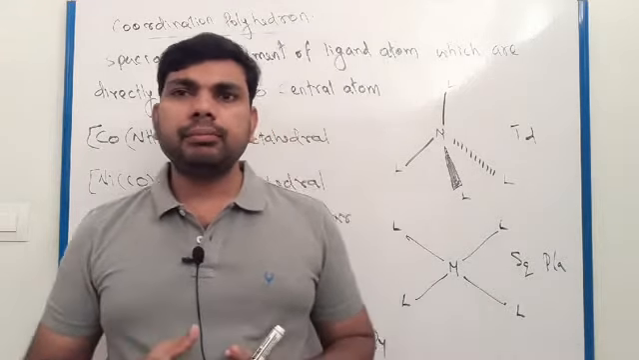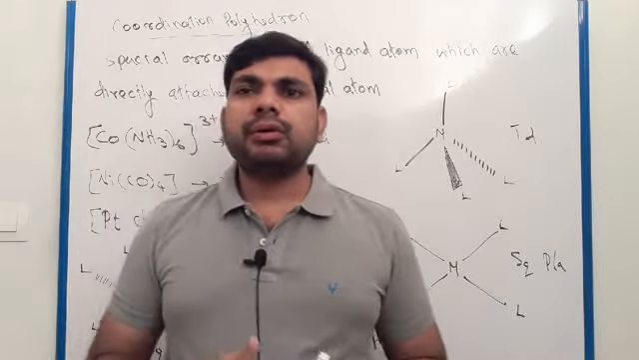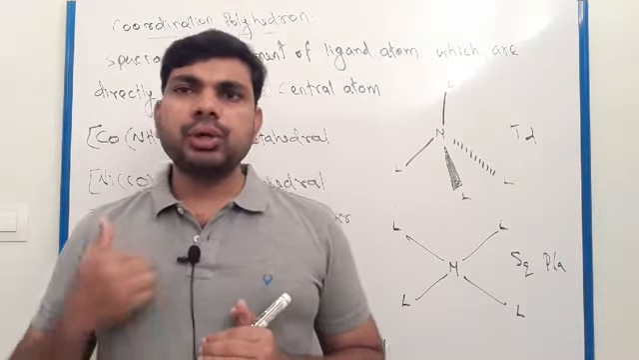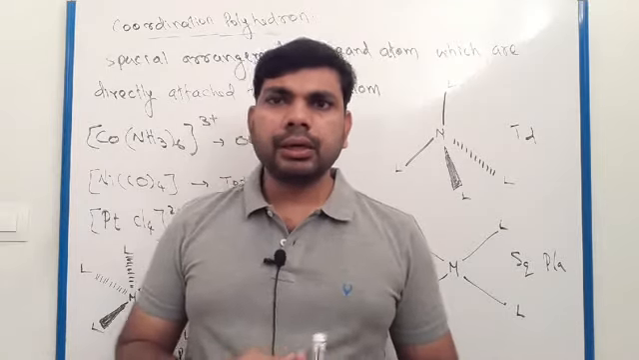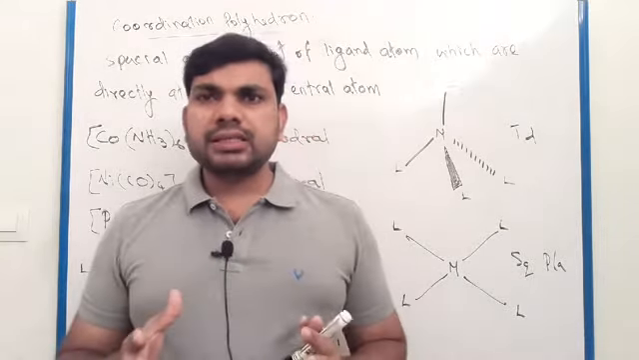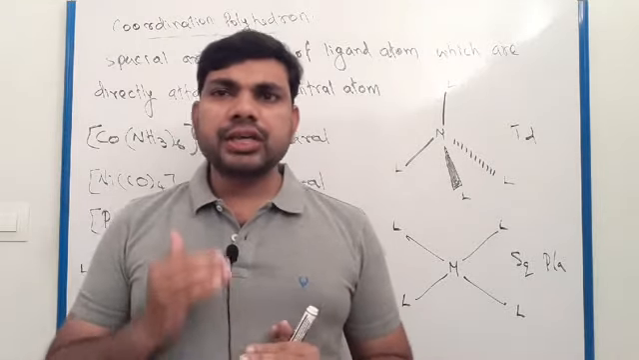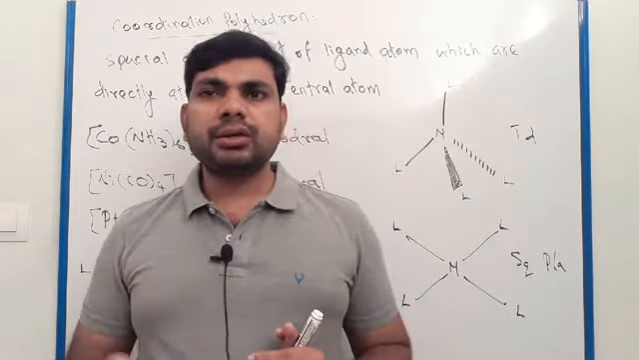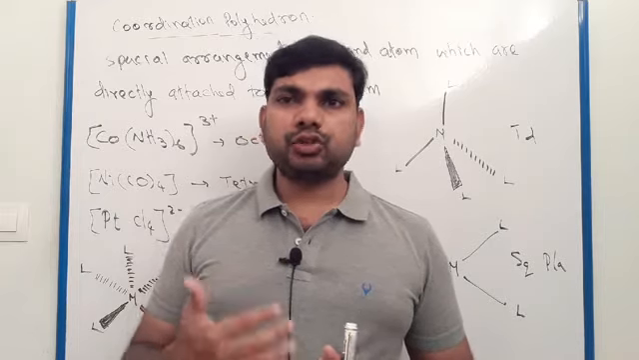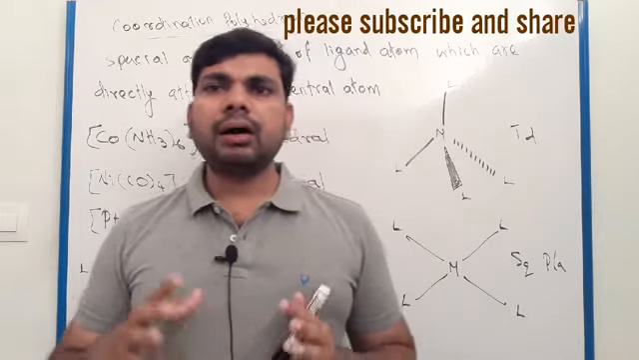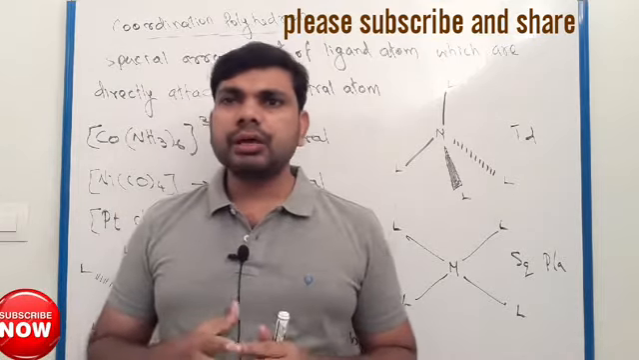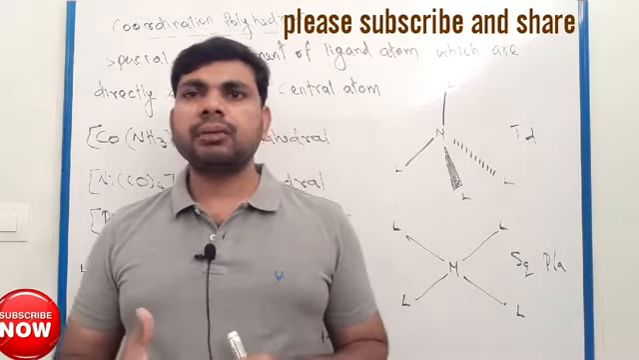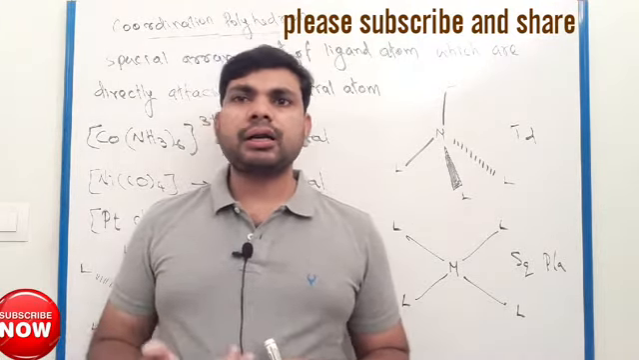Okay, next one we have to discuss here is coordination polyhedron. Coordination polyhedron means the three-dimensional arrangement of different types of ligands. These ligands are directly attached to the central metal atom or central metal ion. This arrangement is called coordination polyhedron. After this three-dimensional arrangement, coordination compounds get different geometries, for example, octahedral, tetrahedral, square planar, etc.